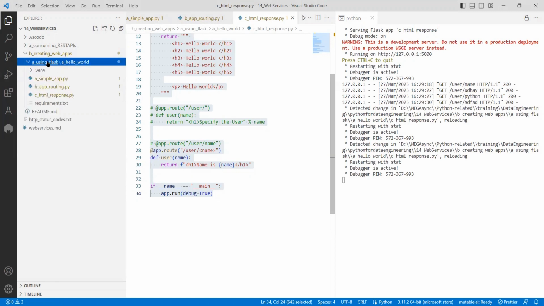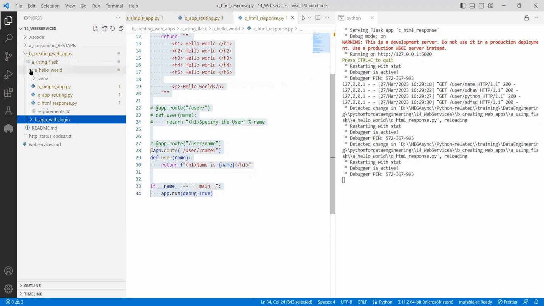So till now I created 3 applications with more ordinary things. Till now I don't have any login concept, nothing. Let me create a login app, or app with login. I created one more app right now.